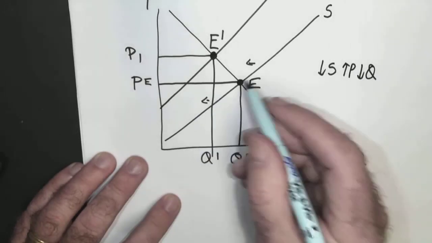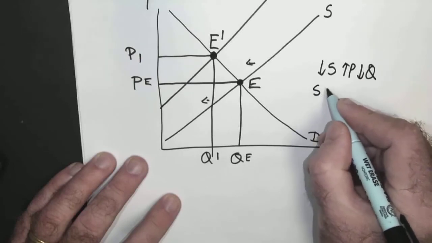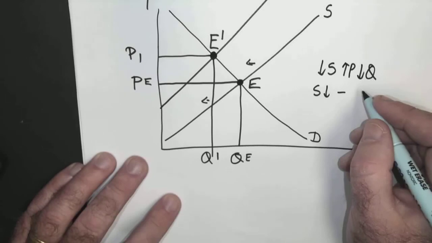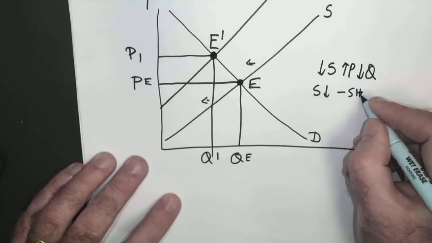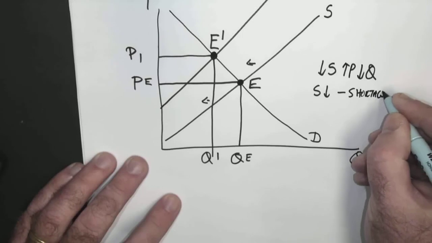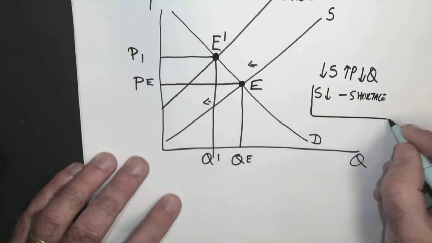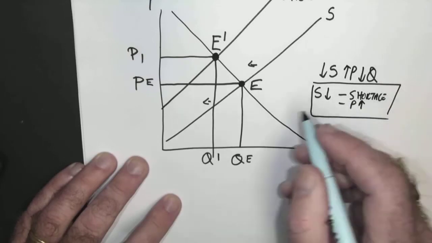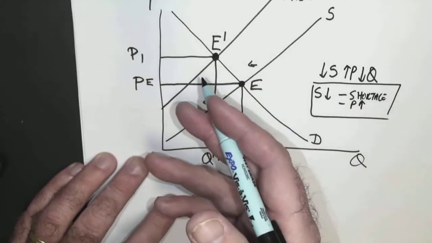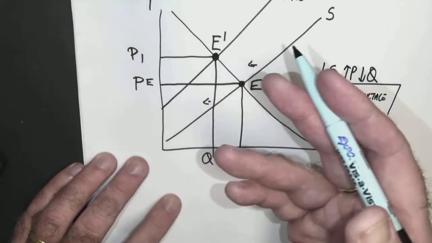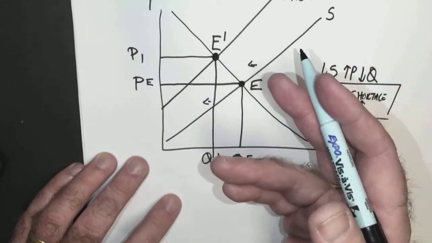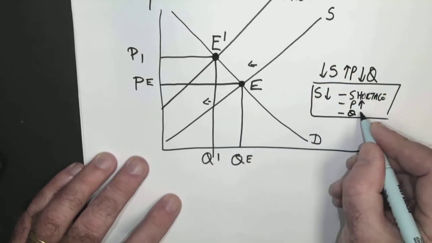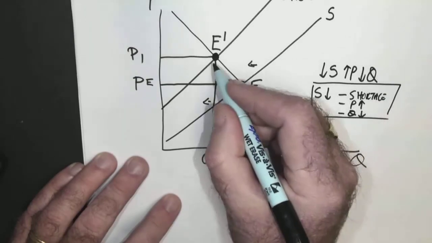So essentially what happens is when the supply goes down, is there going to be a shortage or surplus? There's going to be a shortage. When there's a shortage, the price is going to go up. And then consumers play our part because remember, based on the law of demand, if the price goes up, what are consumers going to do? They're going to buy less. All right, so now that is our equilibrium.